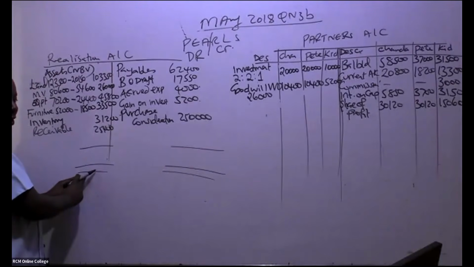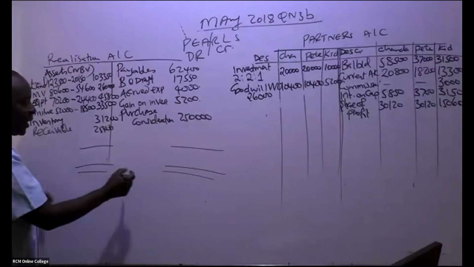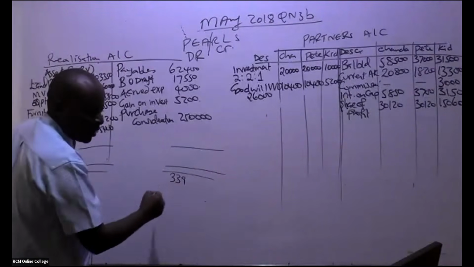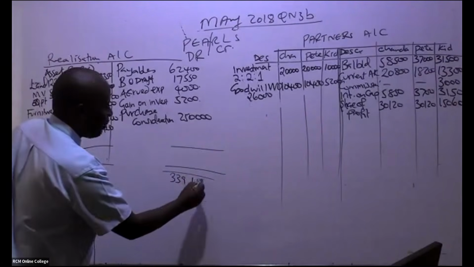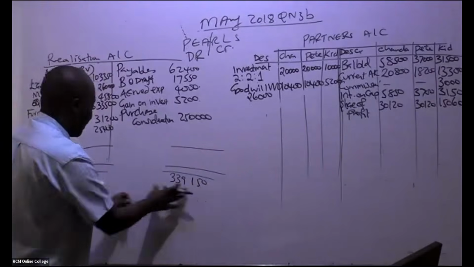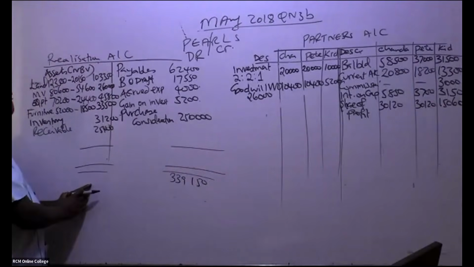If goodwill wasn't written off, thanks for that question, and you are told it has automatically been taken by the new company, you would have debited it here. So the credit side, I'm being told, is 339,150 credit. How about the debit? You're writing first of all down here. So debit, somebody add.